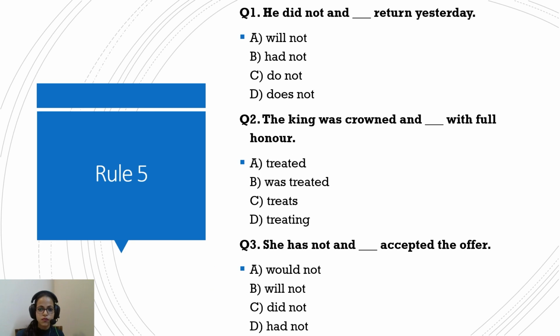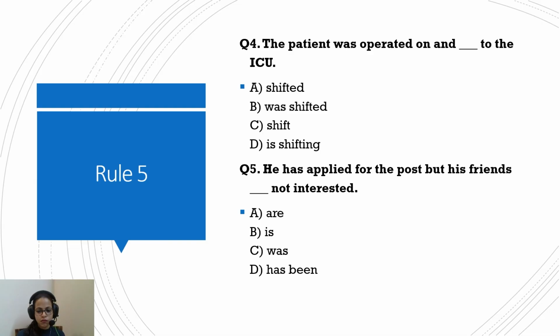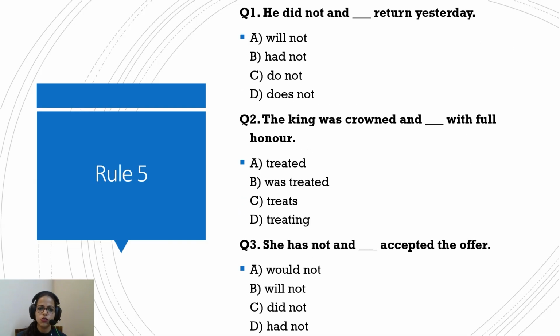Okay. So if you have understood it, I'm sure you can attempt these questions on your own. So pause the video and do it. There'll be 3 slides, so I'll wait for 2-3 seconds at each slide. Please pause and do those questions on your own first, and then we attempt them together as we go. Okay, so we have just 5 questions for us. So we quickly go through these 5 questions so we can get to the next rule.